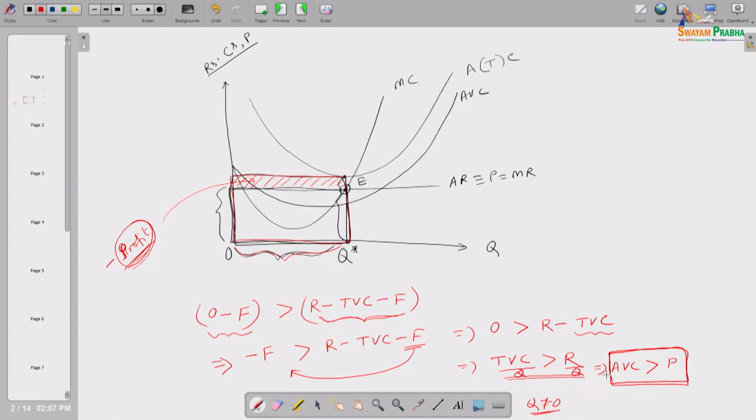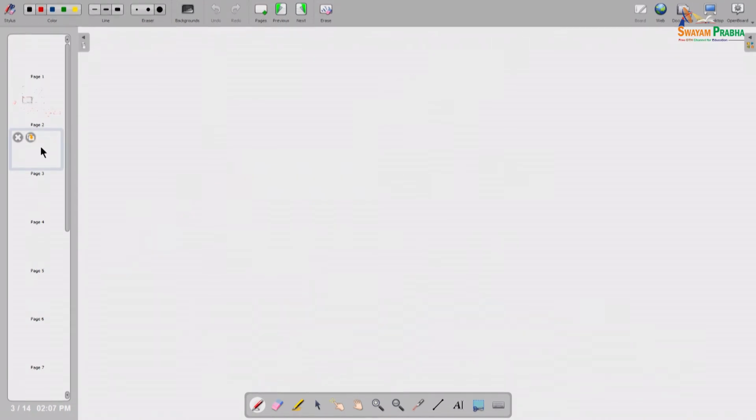In the diagram, how can we represent this? We do not know where the price line, the demand curve he is facing, is. That depends on overall market demand and supply, which is beyond the control of this producer, because everybody in this market, producer and consumer, is a price taker. So whatever price is coming, he has to take that.